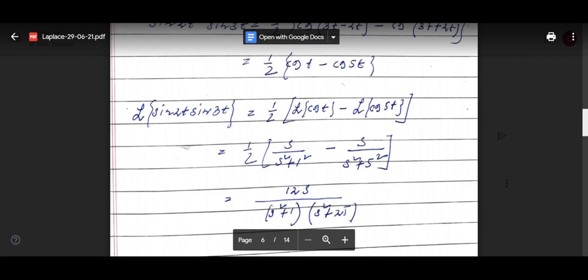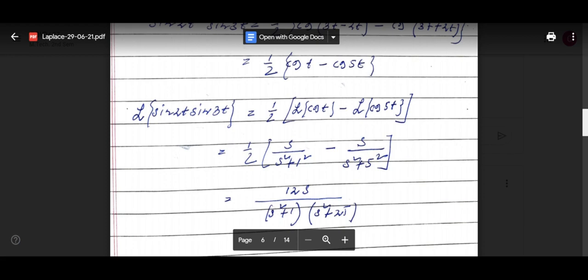I am not teaching how to integrate, but if you integrate that, you will get b by s square plus b square.